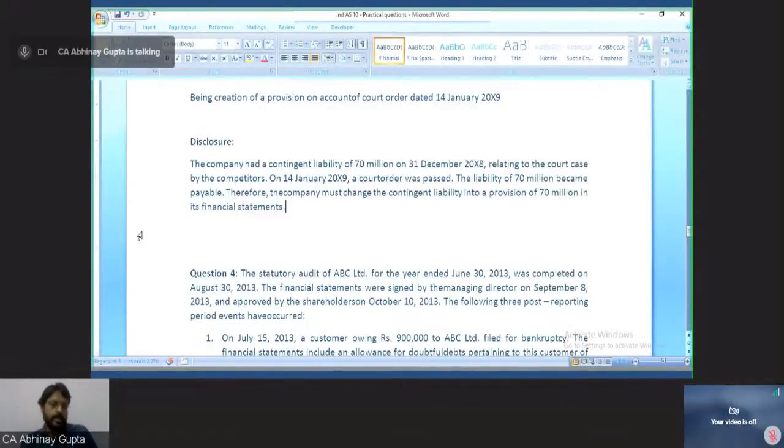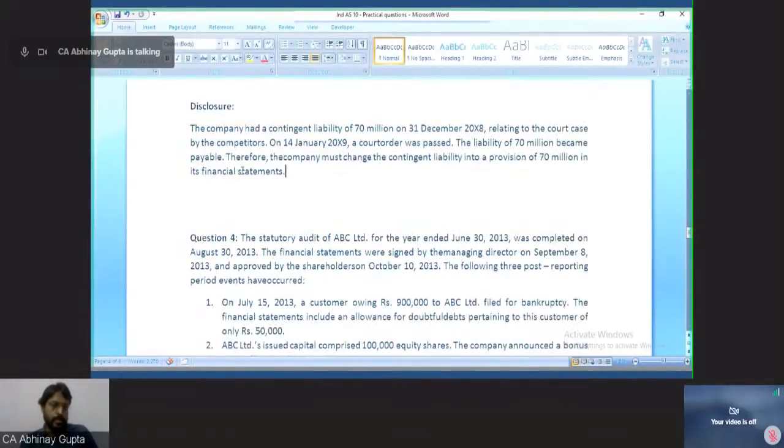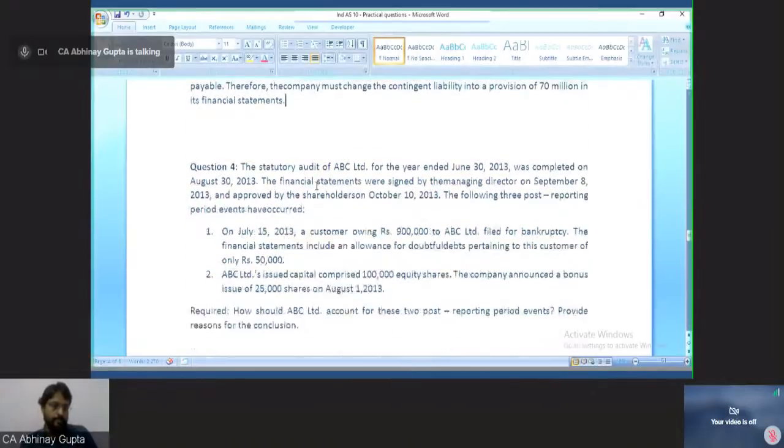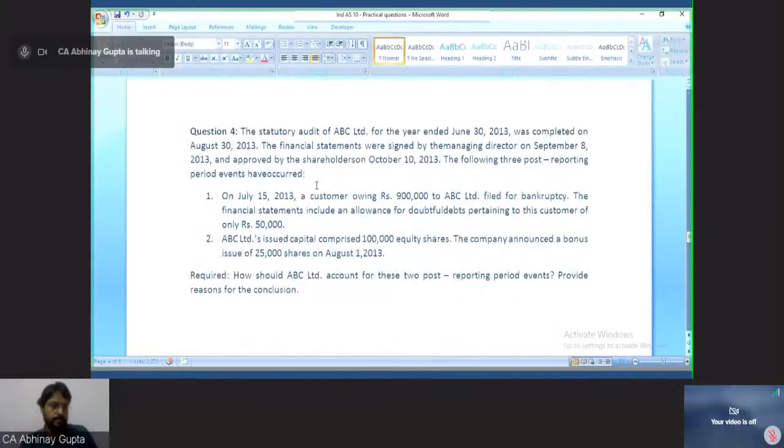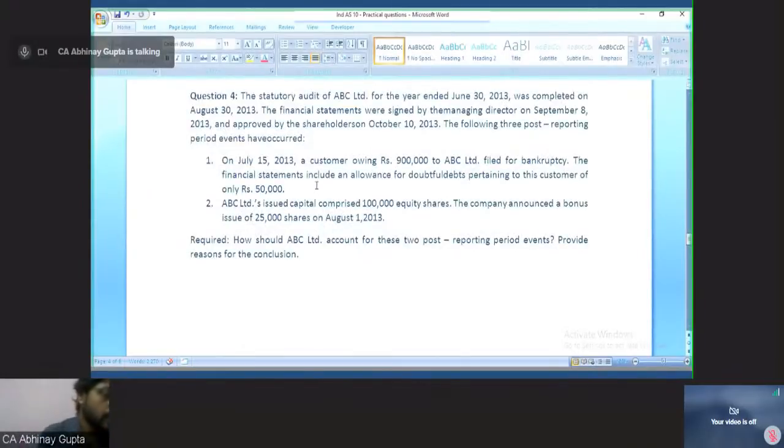So we will make a disclosure that earlier we were reporting the contingent liability, but now the case has been decided against us. Hence we have provided for this case by the amount of 70 million, which is expected to be paid by us to the third party. Okay, this is the disclosure which we will be making. Very simple question it was. A few of the responses I have received from people in Lucknow, Delhi and DLR say that this event is an adjusting event. So all the answers are correct on this question.